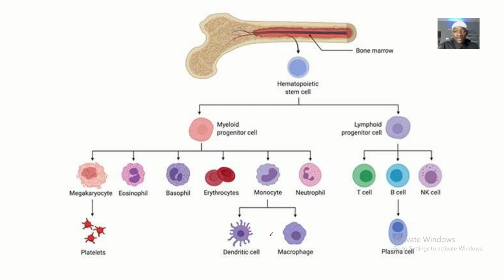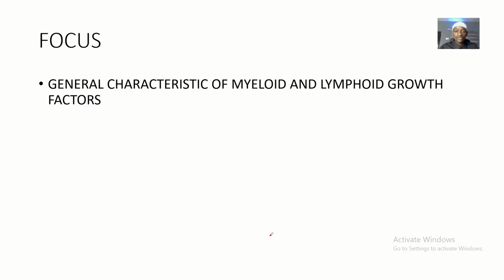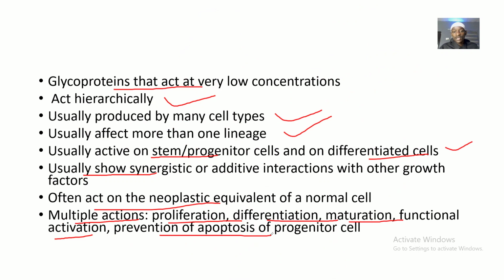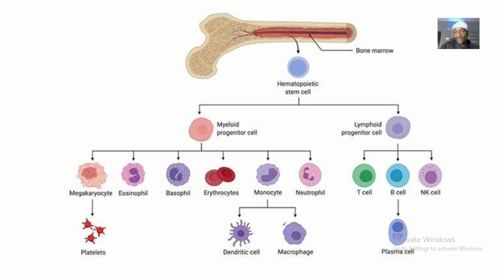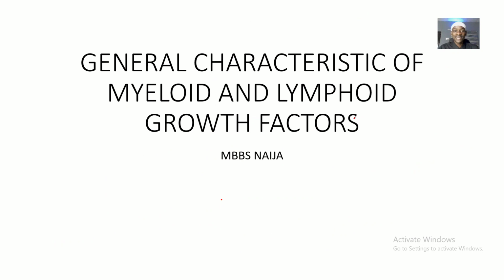This is a proper image, without the growth factors, showing the process of hematopoiesis, where the hematopoietic stem cells divide into the myeloid progenitor cells and the lymphoid progenitor cells, and the rest of the process continues. So guys, that's it, and I'll be seeing you in the next tutorial.